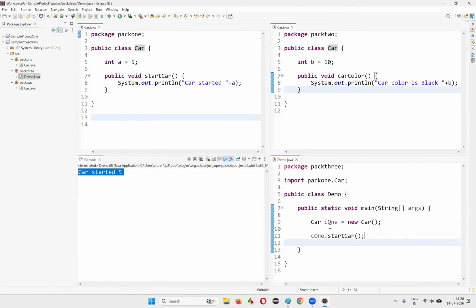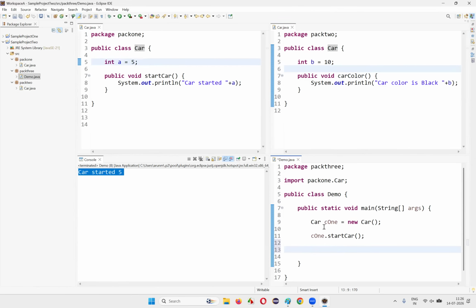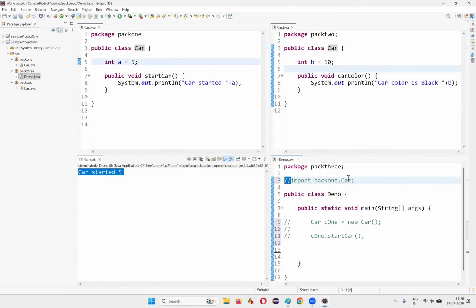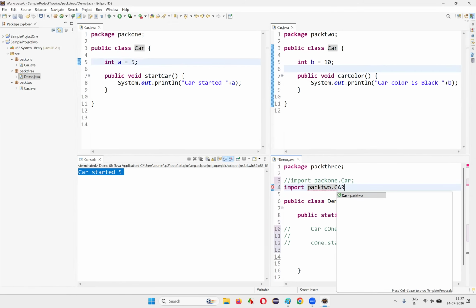Now what I will do next is create an object for the Car class again. This time I'm not getting any error. You see, I can import the class from either this package or this package. Only one I can do. In a single program, I cannot import from two places. So that's the problem. What I'll do here is comment this import statement. And here I'll import this class from pack2. Only one class I can import, right? I cannot import multiple classes having the same name from different packages. Import pack2.Car.